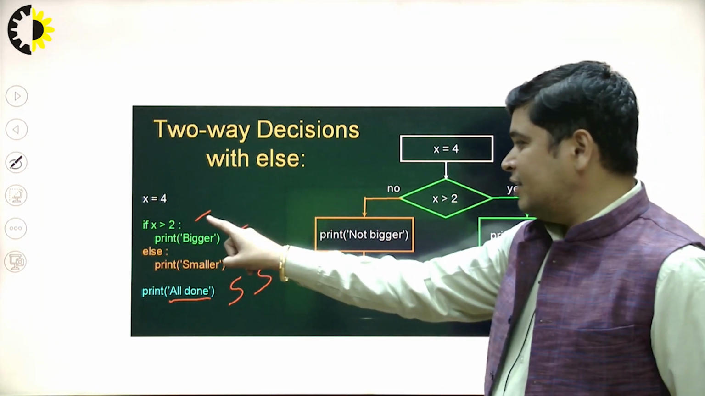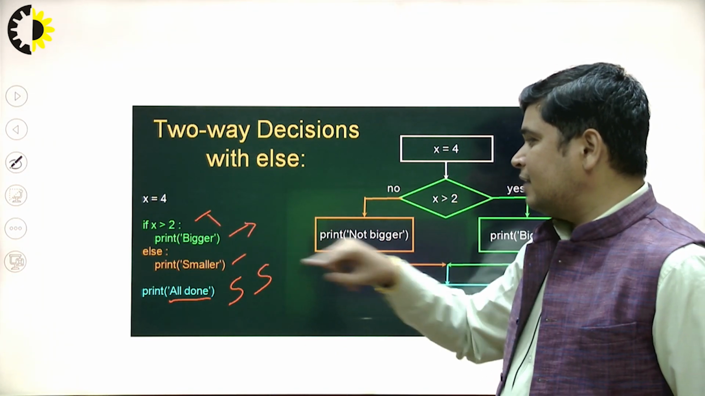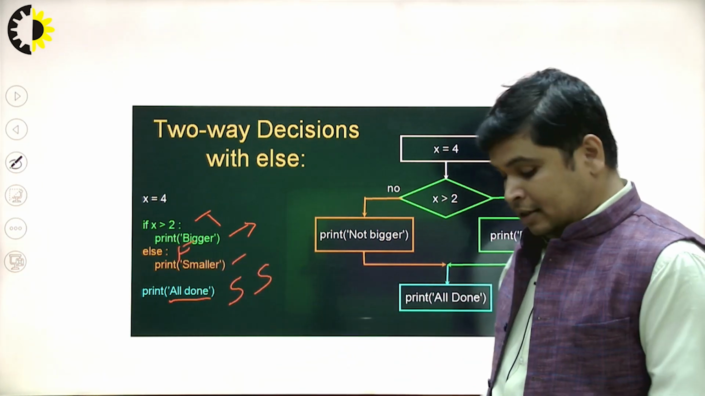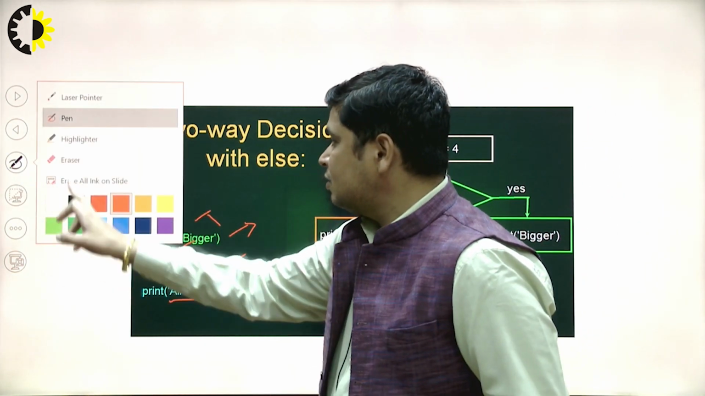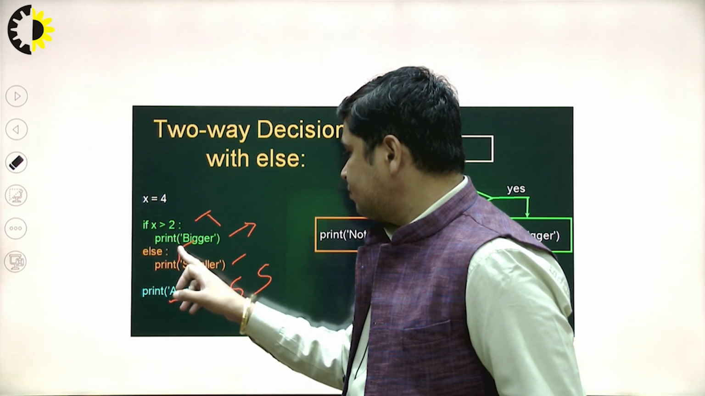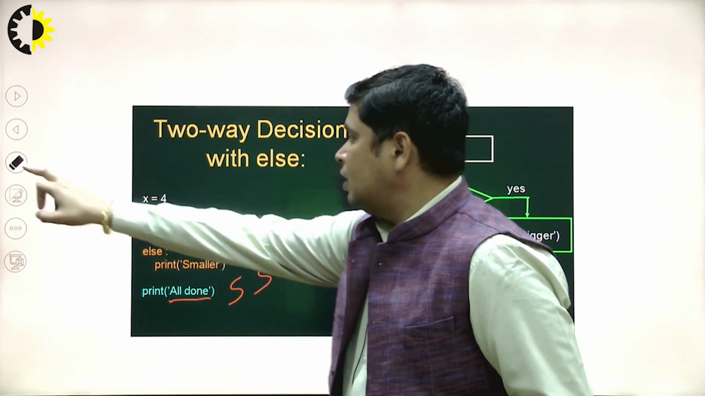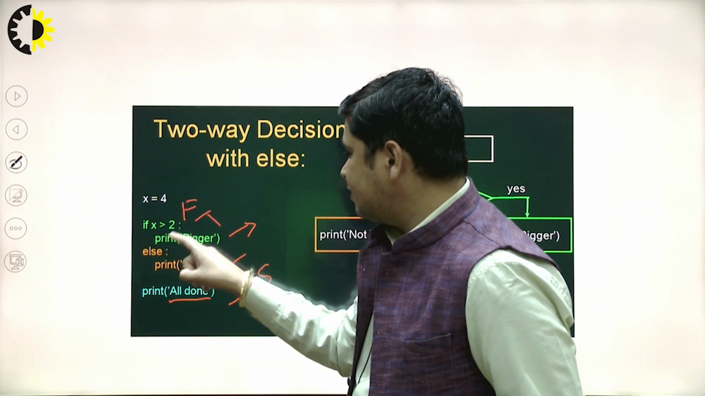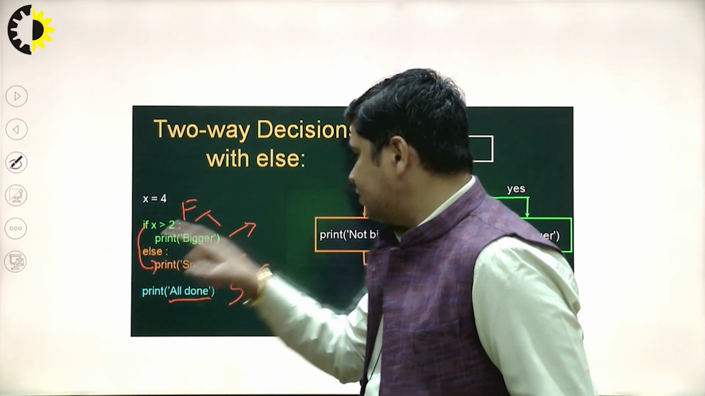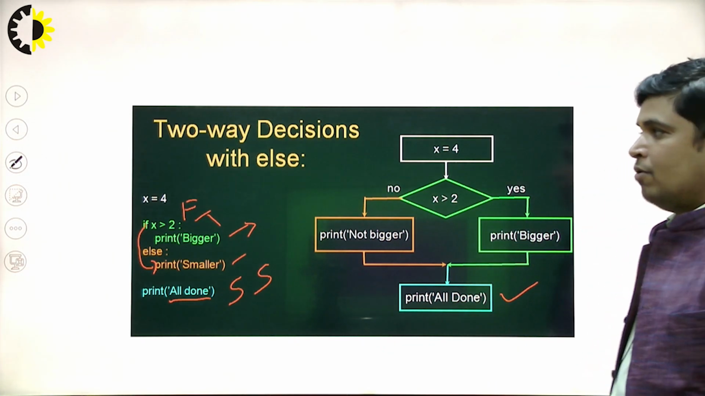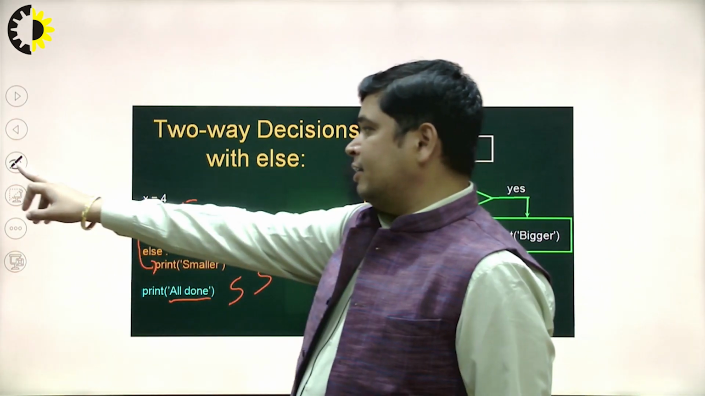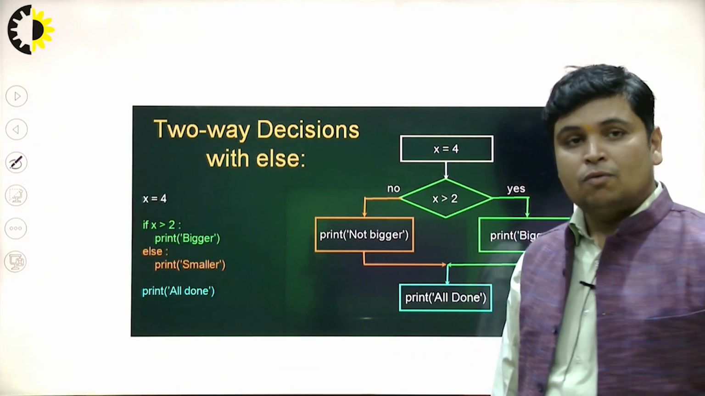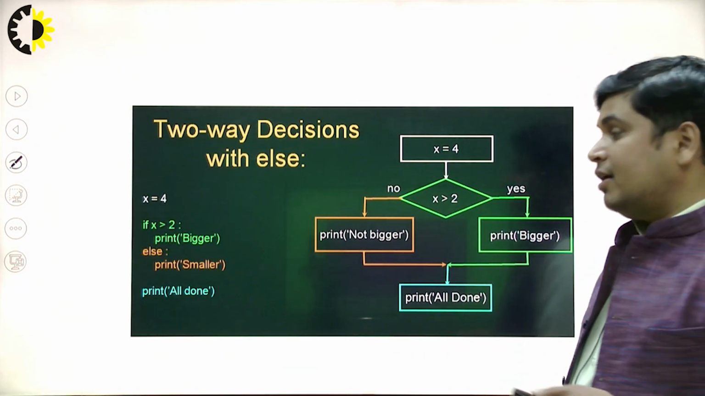If this condition is true, this part will be executed. If this condition becomes false, x greater than 2, then this part will be executed. I think you got clarity about how we perform two-way decisions with if else.